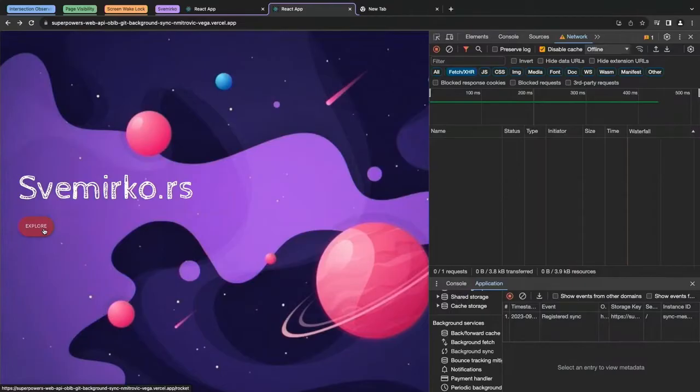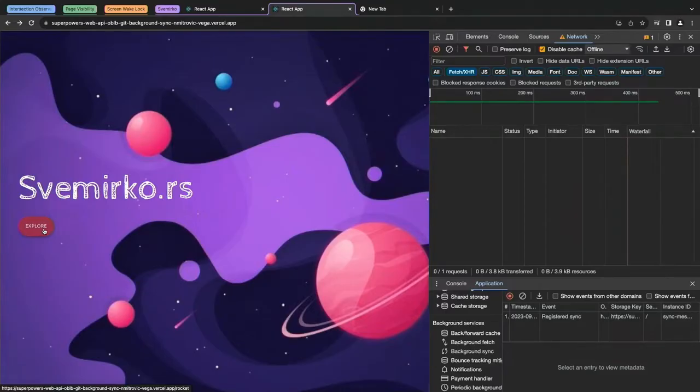of the planets. But can anybody tell me what would you expect in the network tab if the application is offline and you're trying to send a request? What would you expect to happen? Yes, please. Yes, we would see that request in the network tab, and it would be red and failed, right? But in this case, it didn't do that, but it did something different.